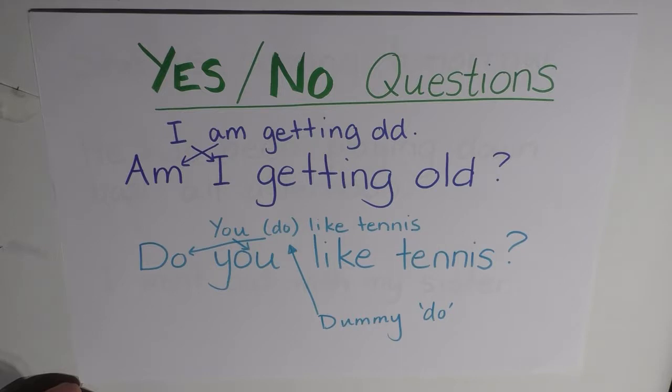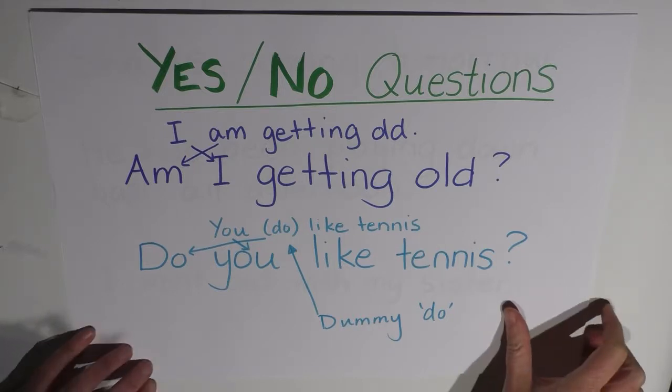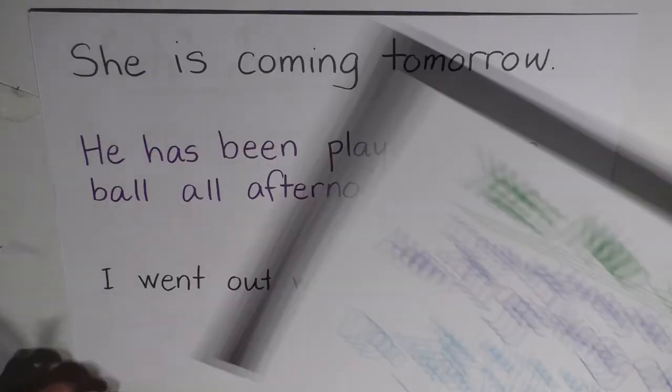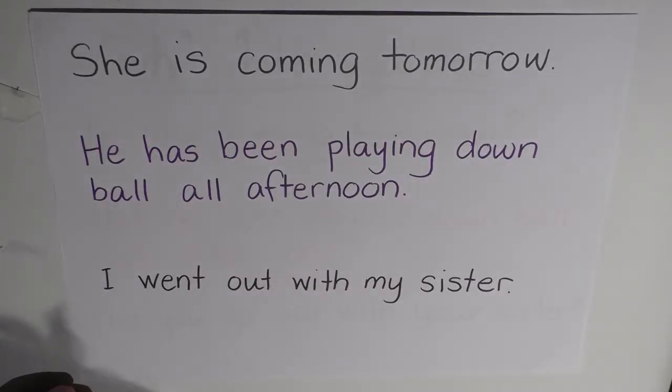Alright, so let's see if we can change the following declarative sentences into yes-no interrogative types. Here we go. So we have she is coming tomorrow, he has been playing down ball all afternoon, and I went out with my sister. So let's do it one at a time. She is coming tomorrow.